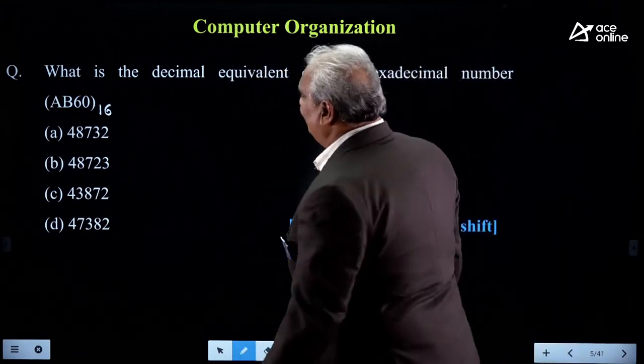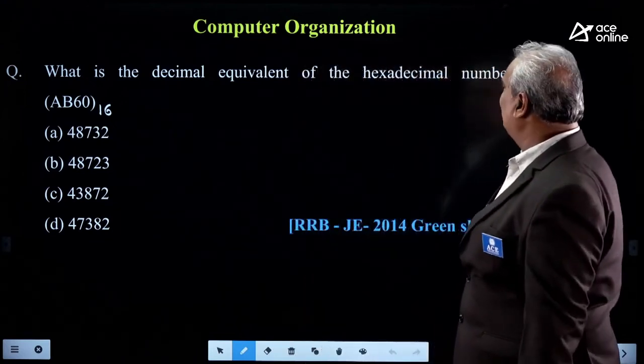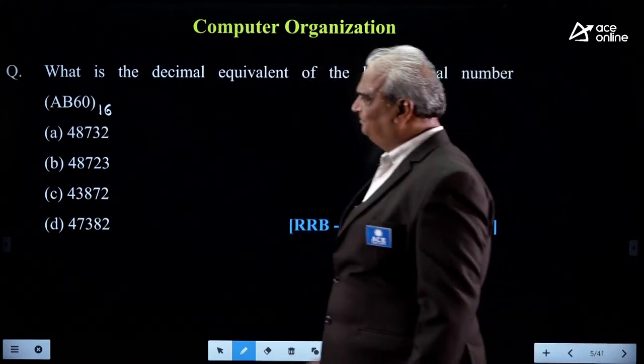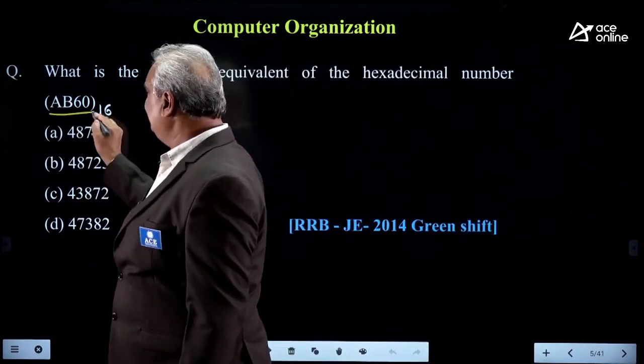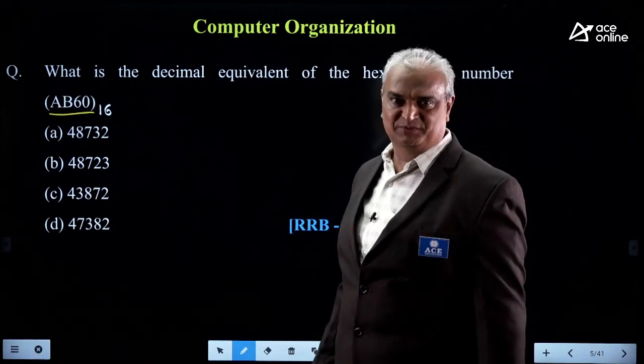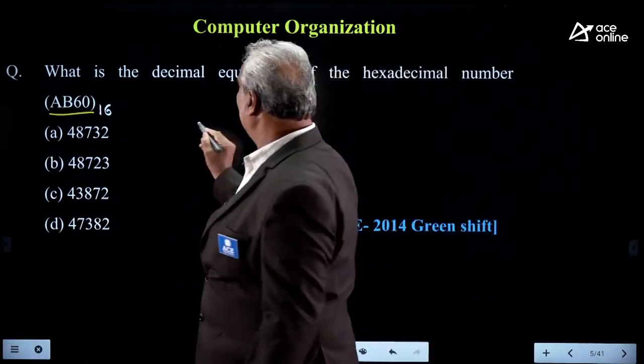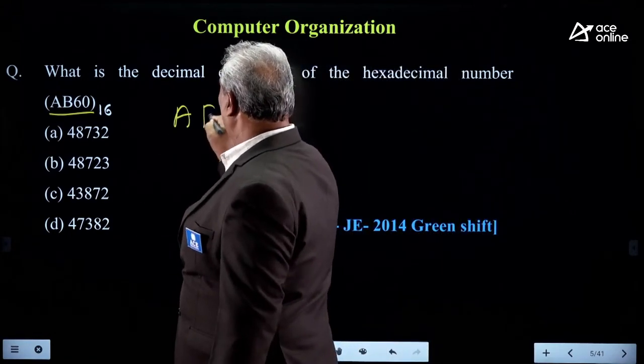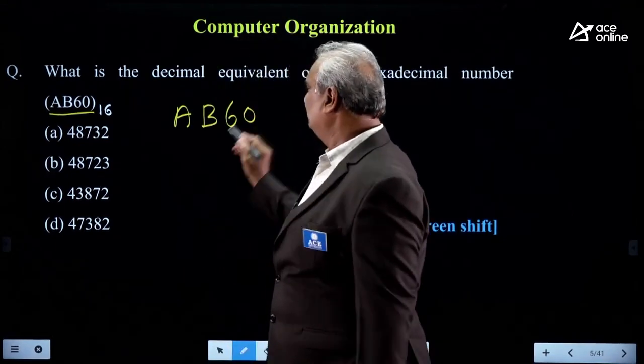Previous questions. First one, what is the decimal equivalent of the hexadecimal number? It is the given hexadecimal number, and he asked for the decimal value. In this, the given value is AB60 with base 16.